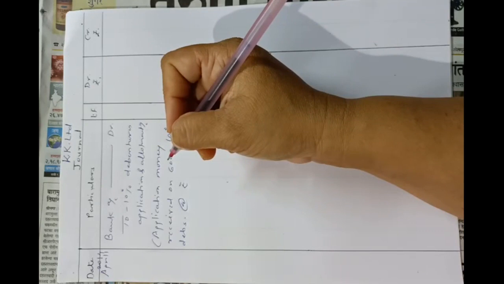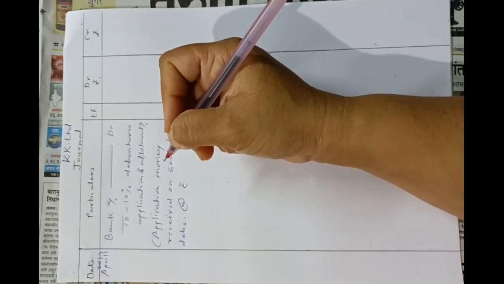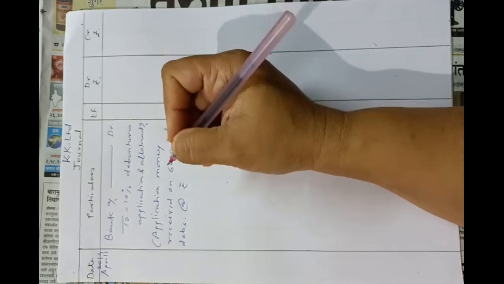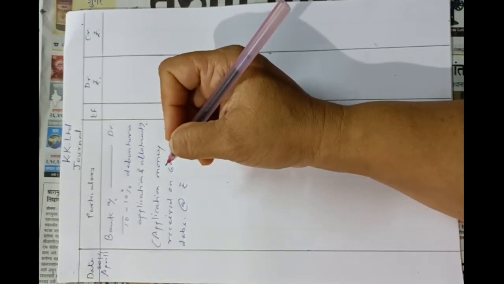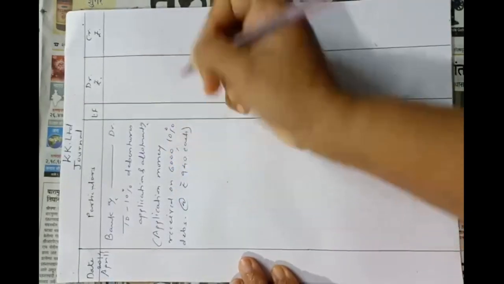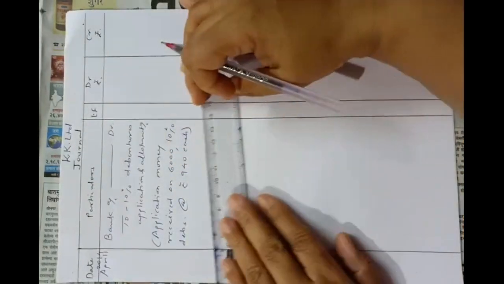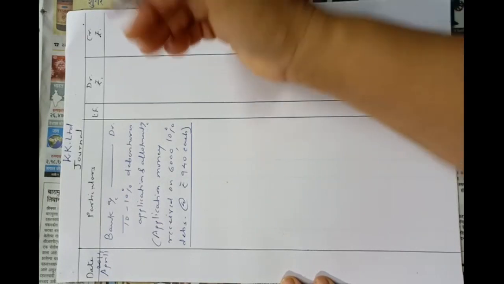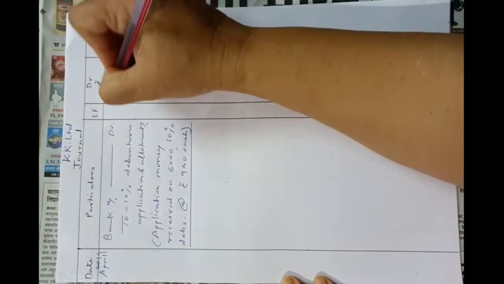Now these debentures are issued at 6% discount. Face value, that is nominal value, is 1,000. 6% of 1,000 will be 60 rupees. So 1,000 minus 60 rupees. These debentures were issued at rupees 940 each. Okay. So application money received on 6,000 debentures at rupees 940 each. 6,000 into 940, that is 56,40,000.